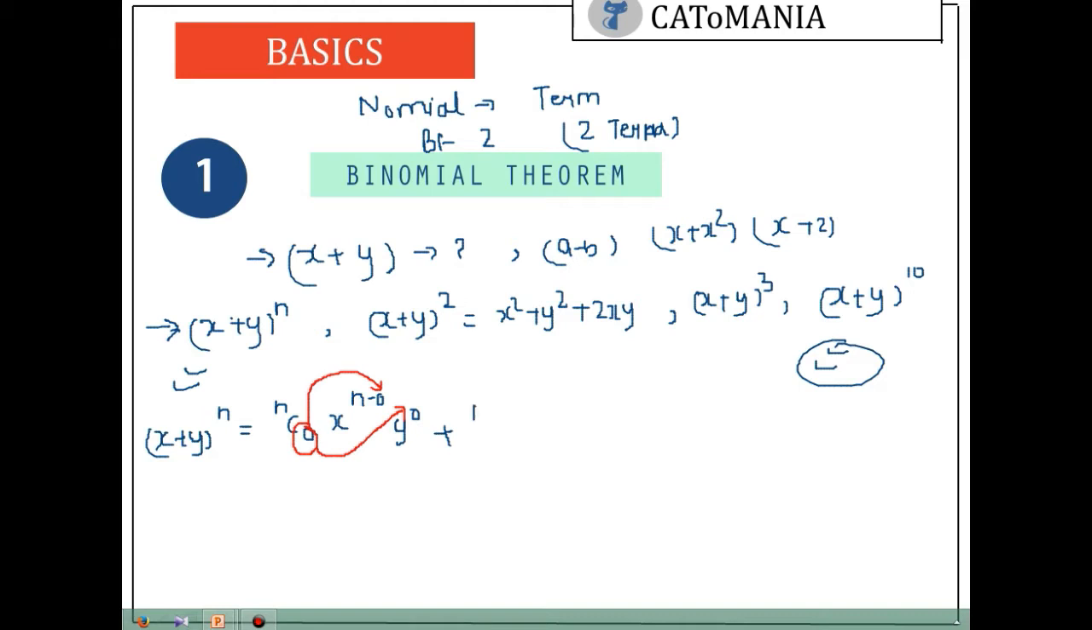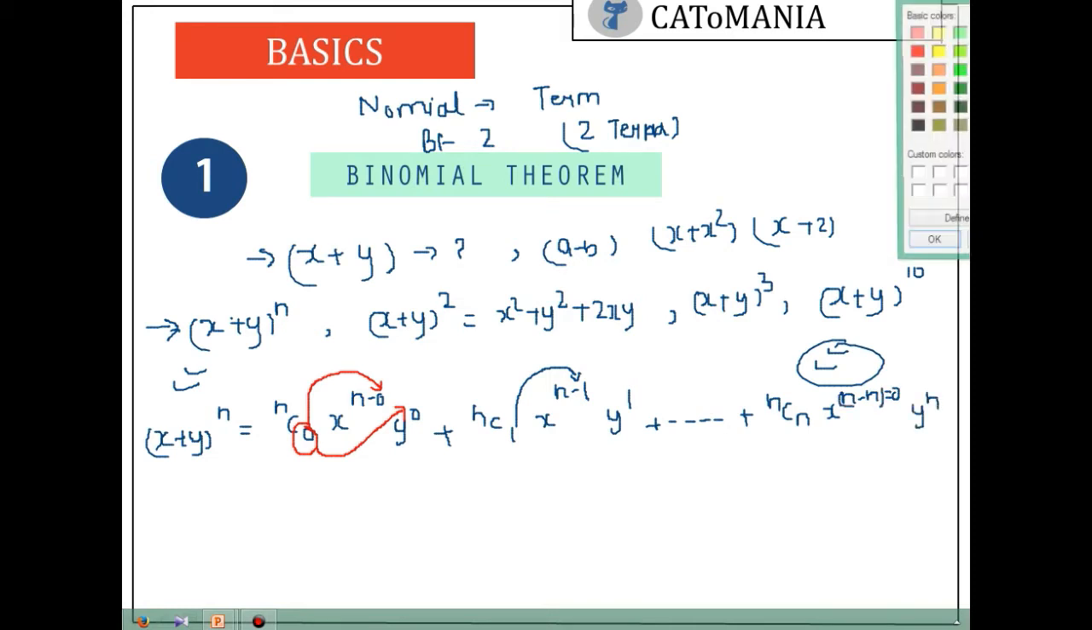What will be the next term? So if it is nC1, then the power of x will be n minus 1. 1 will be subtracted from the power of x, and 1 will be the power of y, and it will continue till nCn. Power of x will be n minus n, that is equal to 0, and y to the power n, right?